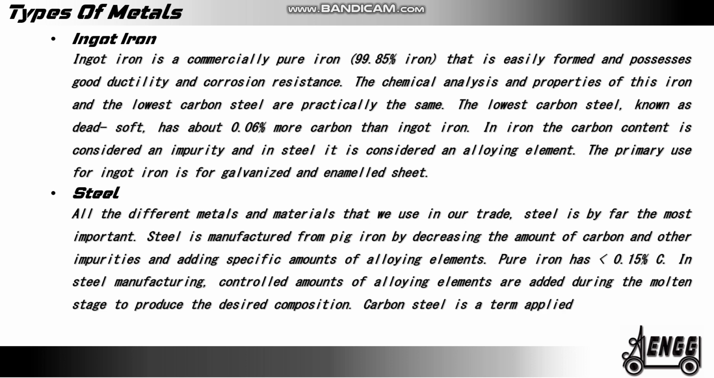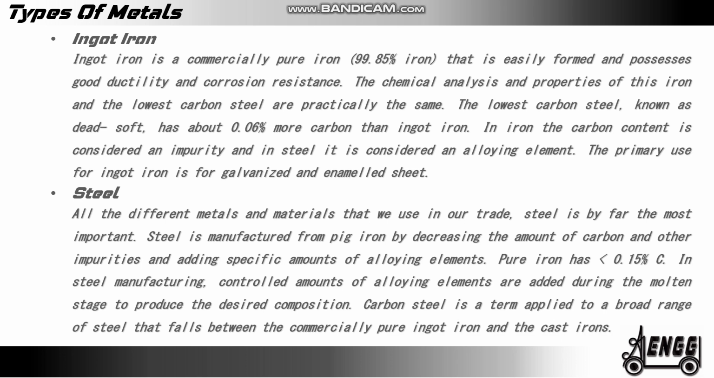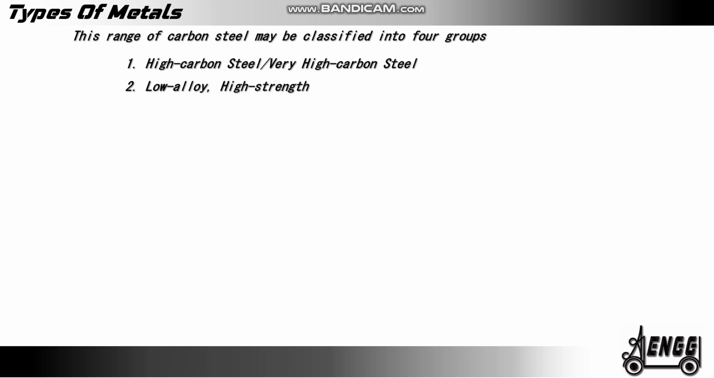Carbon steel is a term applied to a broad range of steels that falls between the commercially pure ingot iron and the cast iron. This range of carbon steels may be classified into four groups. 1. High carbon steels or very high carbon steels. 2. Low alloy, high strength, tempered structural steel. 3. Stainless steel. 4. Austenitic steel.